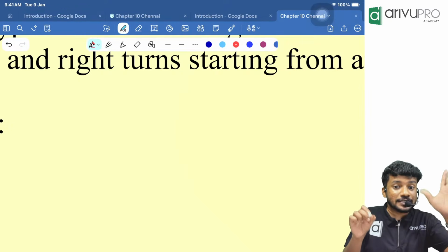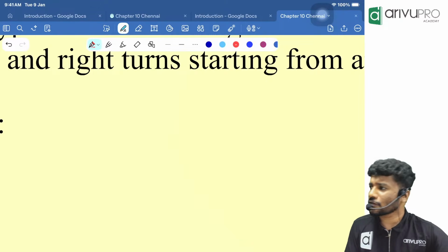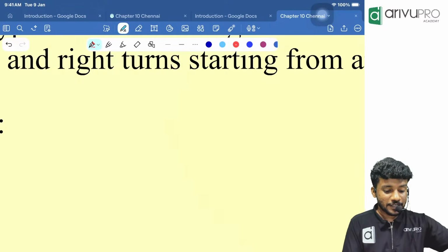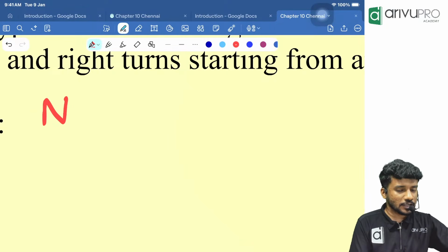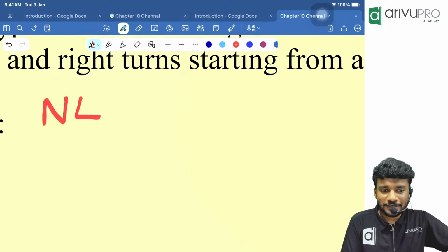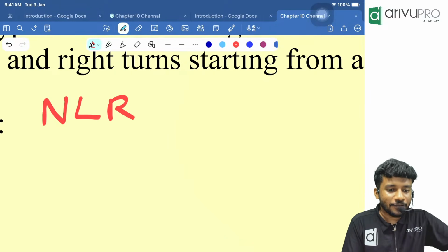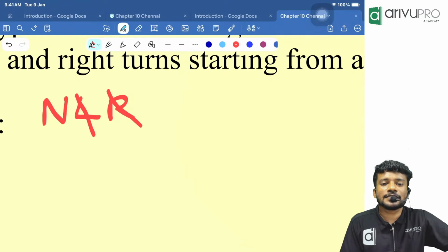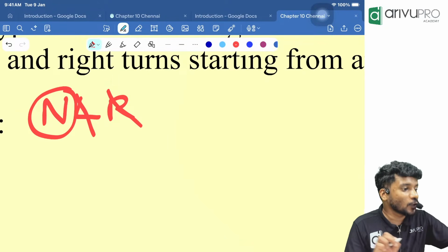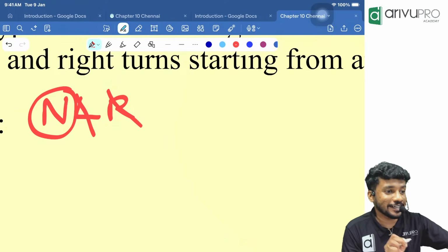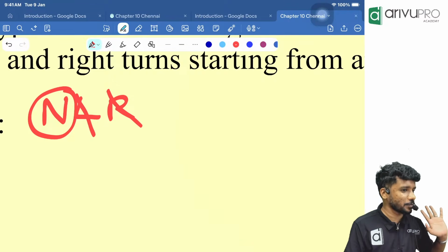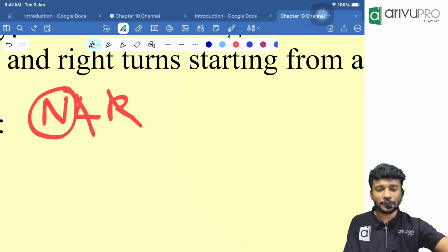The method for us is: what is the opposite of left? Right. What is the opposite of right? Left. So, initially Nithin is going in the north direction. Then he took a left turn. Then he took a right turn. I will say that left and right got cancelled. What is the remaining direction? Nithin is going in which direction currently? North direction. In a single step, we can write it. And if you ask me, always one question is based on this type. No matter what, you will get a question.